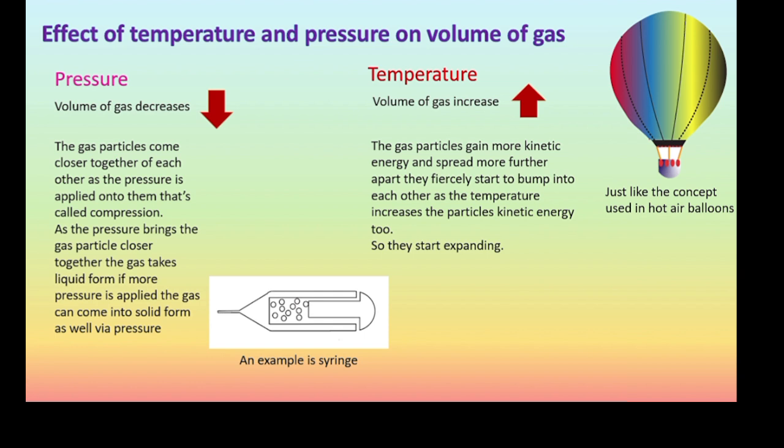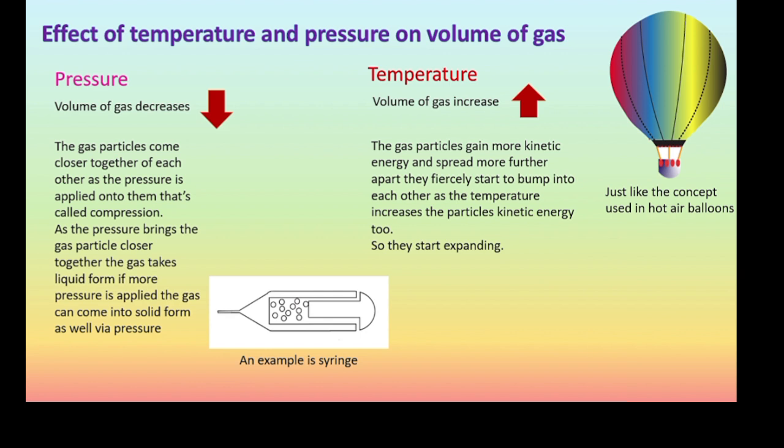Like in childhood, we all must have played with a syringe, blocking its plain tip so no air escapes, and some air is captured inside it, and then using the plunger to push it down. While it was not easy to push it down because of the particles already present inside it, if pushed with enough force, it would get pushed down, meaning we did decrease the volume of gas by bringing its particles closer together.